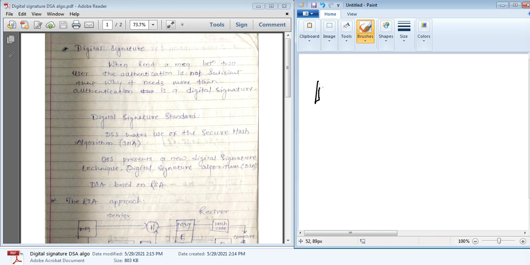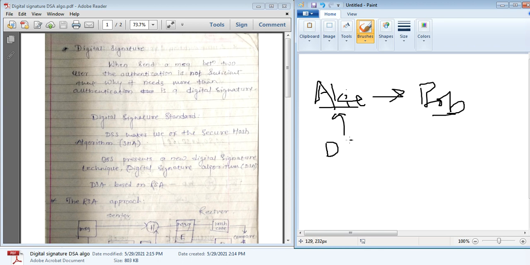For example, Alice wants to send a message to Bob, right? Then Bob, whenever Alice sends a message to Bob, when Bob receives the message, is that message sent by Alice or someone else? That is again one type of verification process, called user authentication. Digital signature